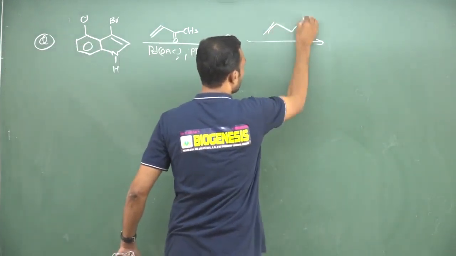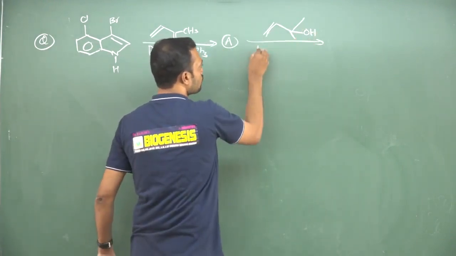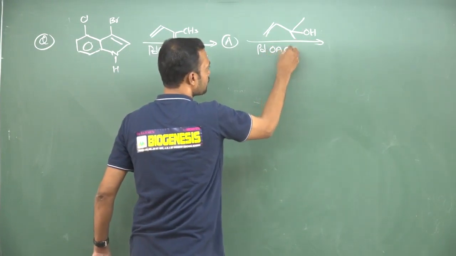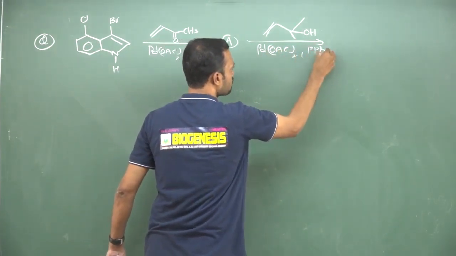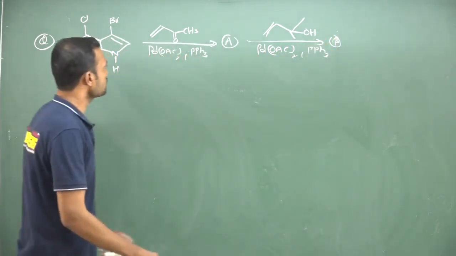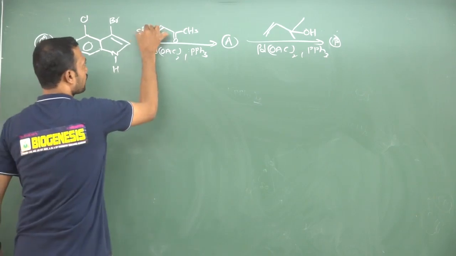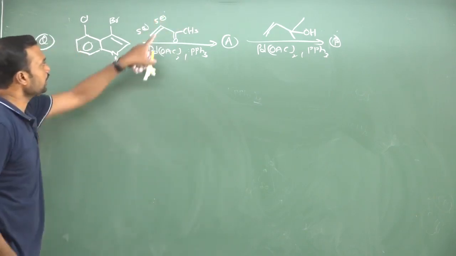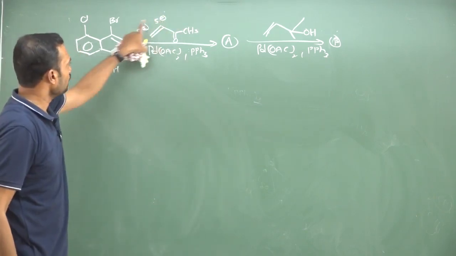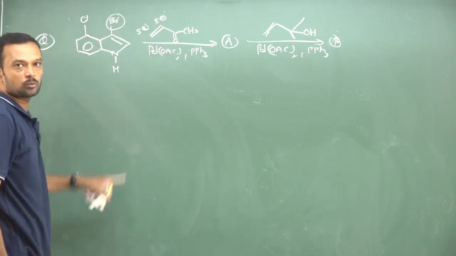Now see here, one more I am giving. This is an alcohol, allyl alcohol. So the same palladium diacetate is taken in terms of PPh3. So what is your answer? B. Now we need to know, see, it is a withdrawing group, right? It is a carbocation and this is a carbanion. So this will be the carbanion, it will be added on bromine. Why? Because here the less electronegative bromine will be removed here.